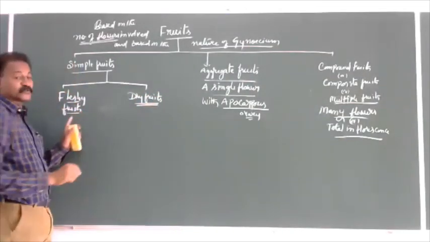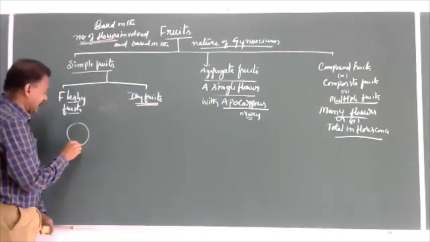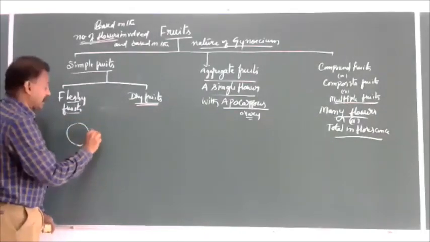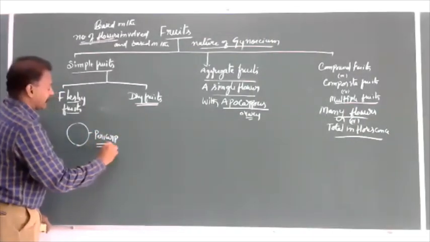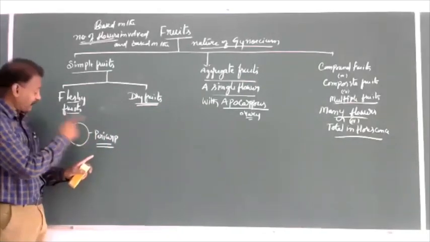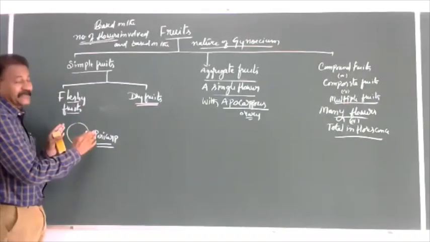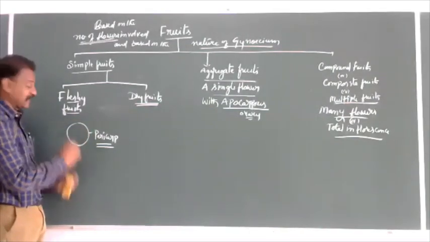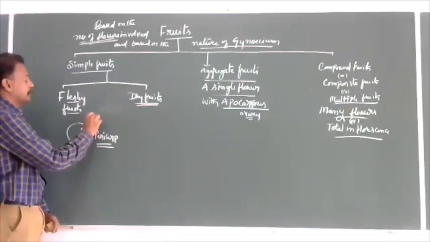What are fleshy fruits we have seen? When the ovary wall, that is the fruit wall, the pericarp, is divisible into, modified into, or separates in the form of 3 different layers: epicarp, mesocarp, endocarp.